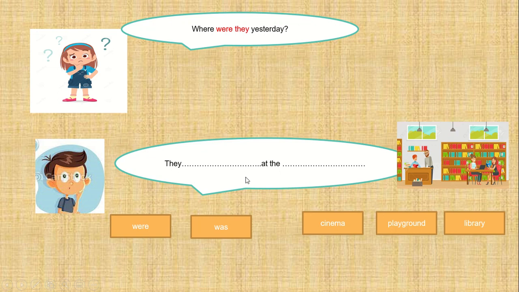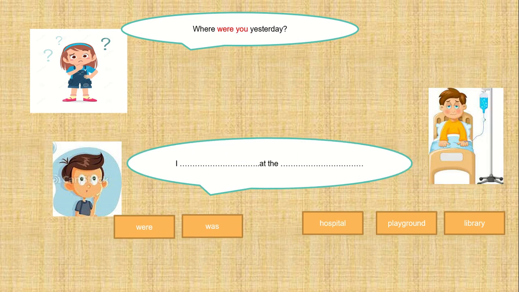And then next, look at the picture and think about where the place is. The place is the library. So the correct answer is they were at the library. Okay, very good.